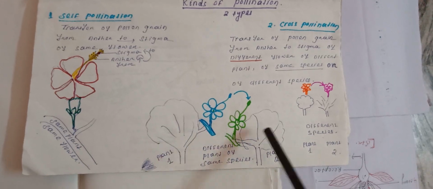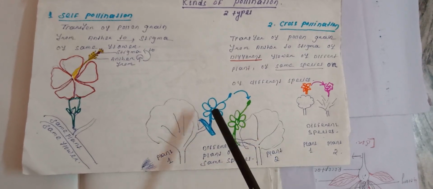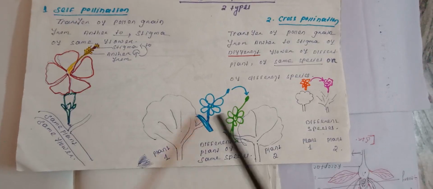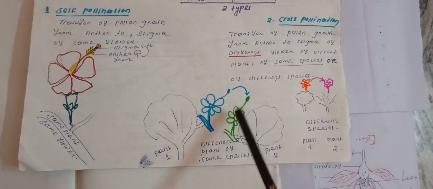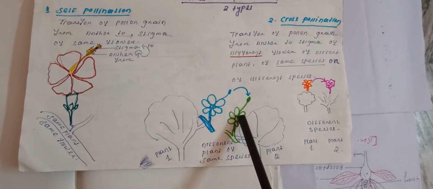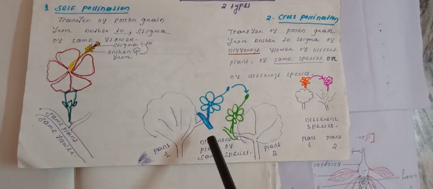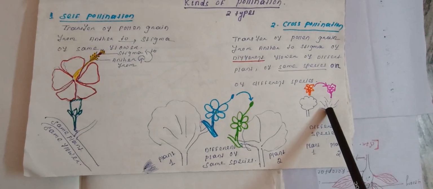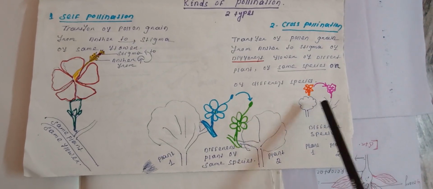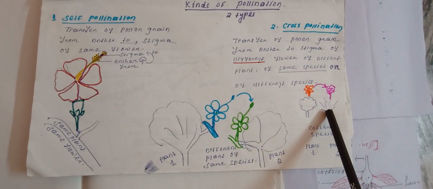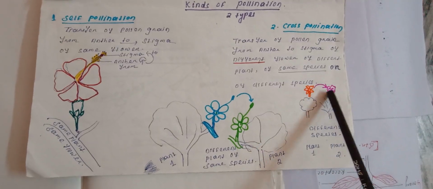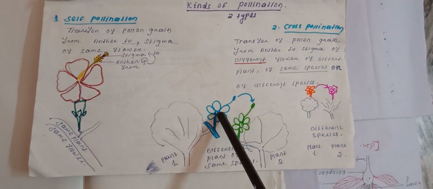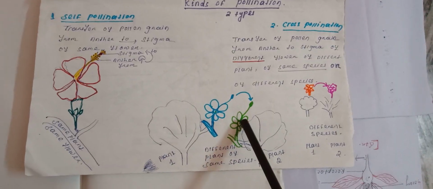These are two plants, same species, same types of flower. Here, this is also cross pollination. Different plants but same species. Here, different plants but different species. Different plants, different species. Types of flower also different. Here, types of flower is same species.